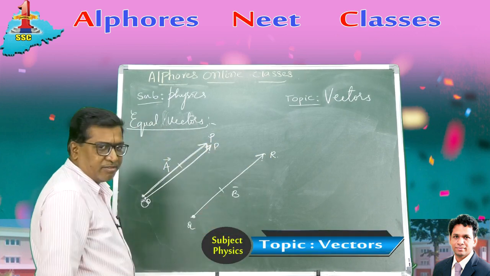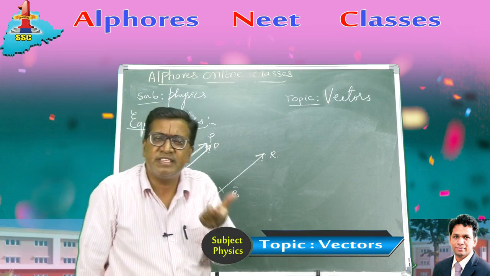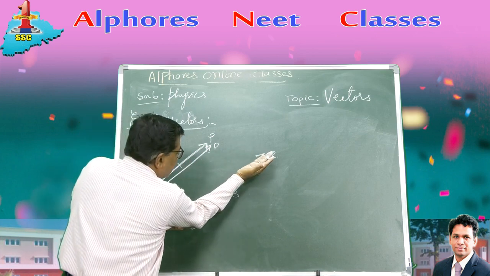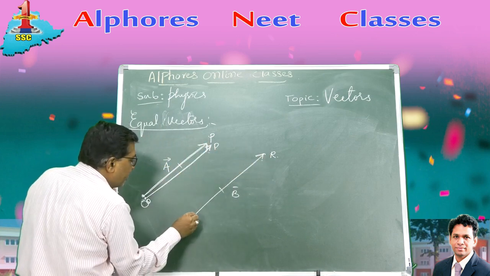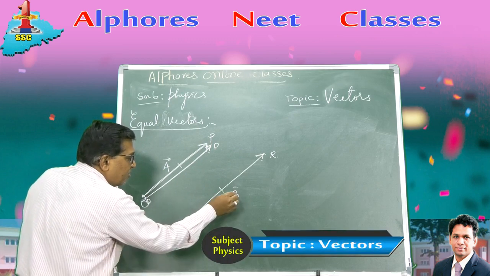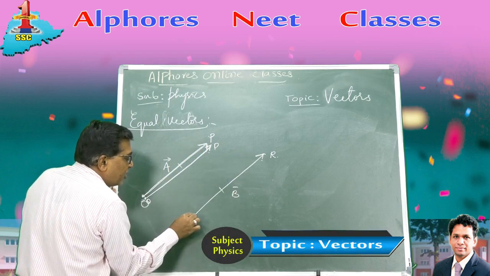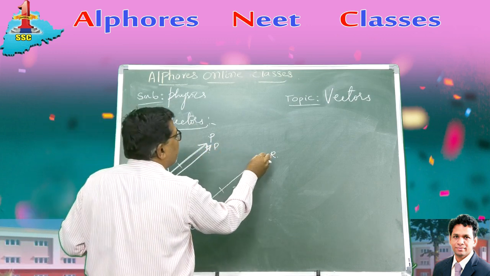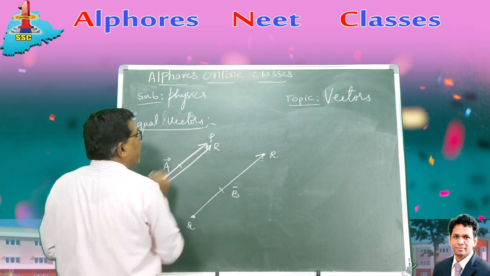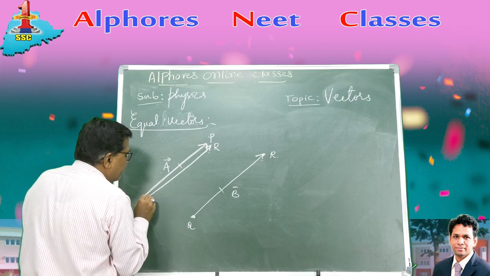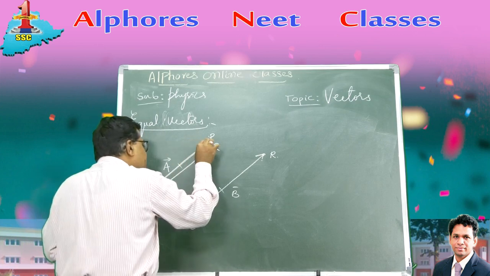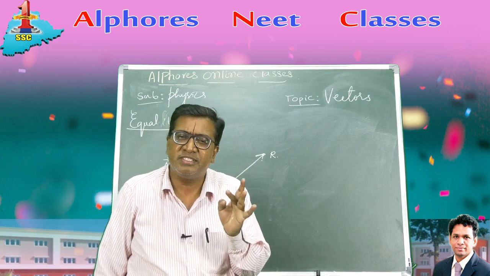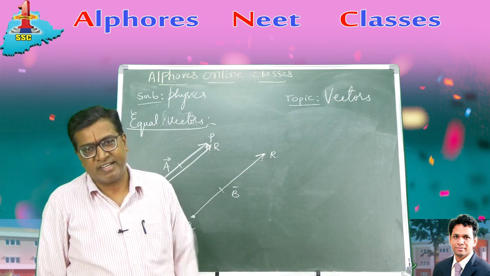These two are of same length. Right? Same length in the sense same magnitude. They are along same direction. When B is shifted parallelly, the initial point of B is shifted to the initial point of A, that is O. Simultaneously the terminal point will get shifted to P. Now these two both have the same initial point, same final point, both are of same length and they are directed in the same direction. Therefore, they have got same magnitude and same direction. They are said to be equal vectors.